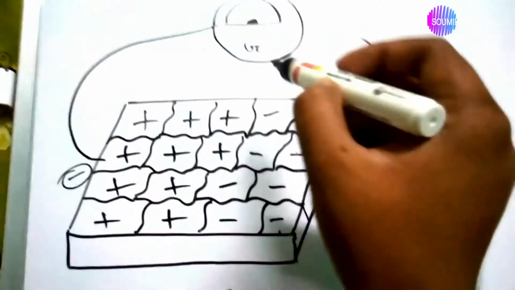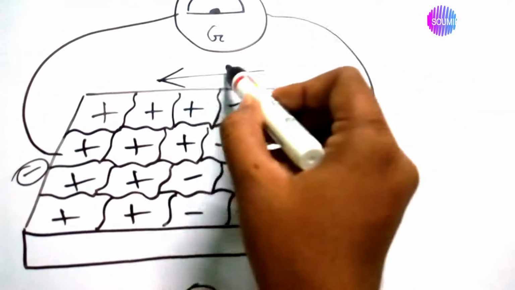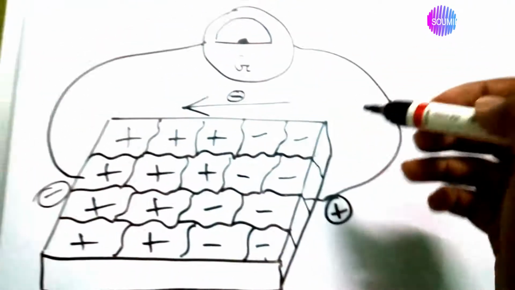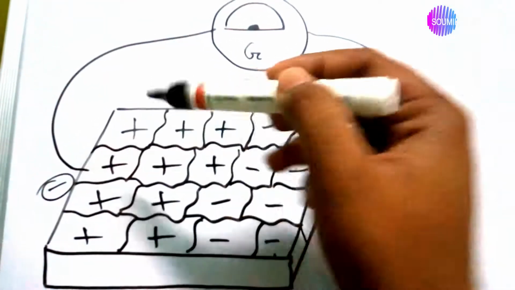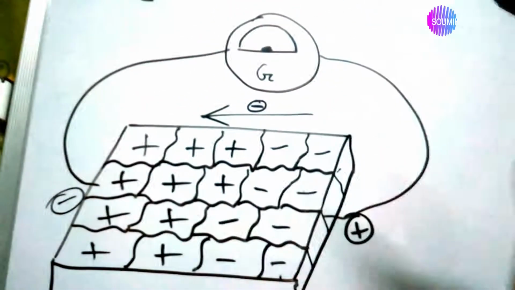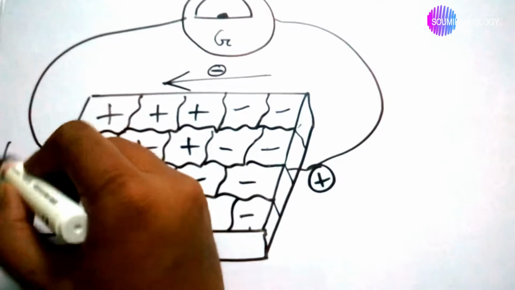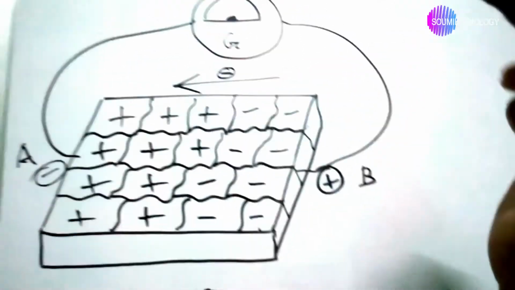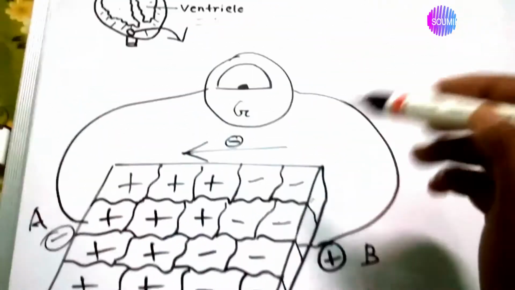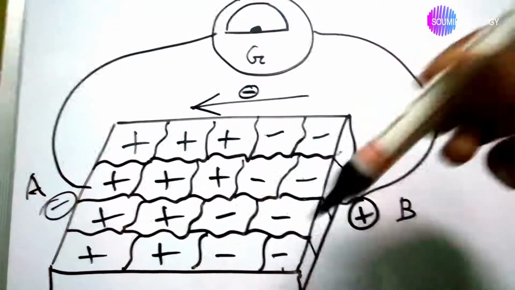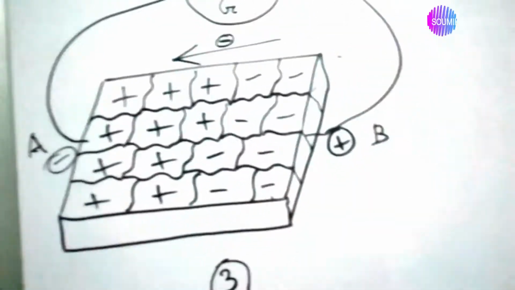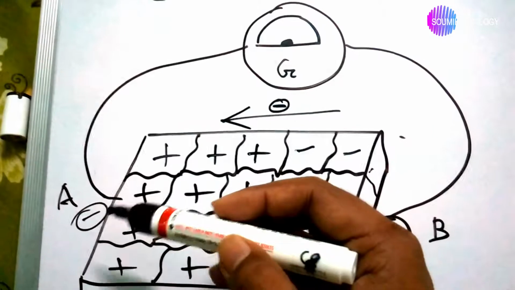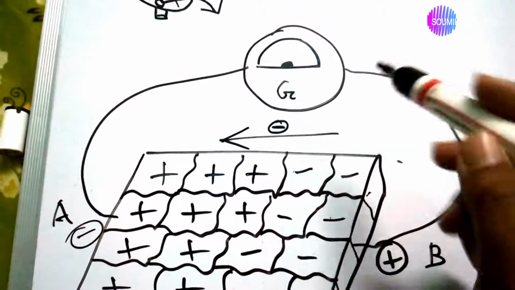So in this case, imagine that the minus charge is going gradually towards the negative electrode of the galvanometer, that is at its A side. So the negative charge moves towards the negative electrode of the galvanometer.